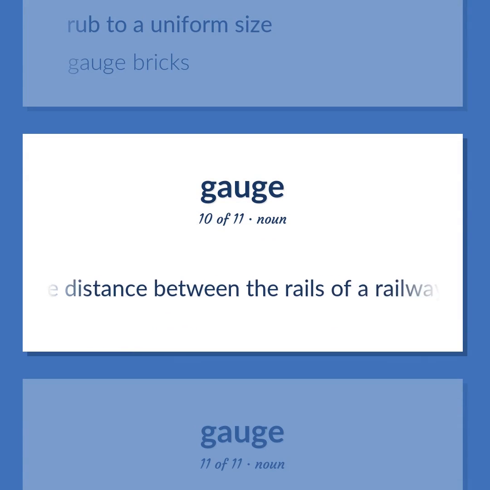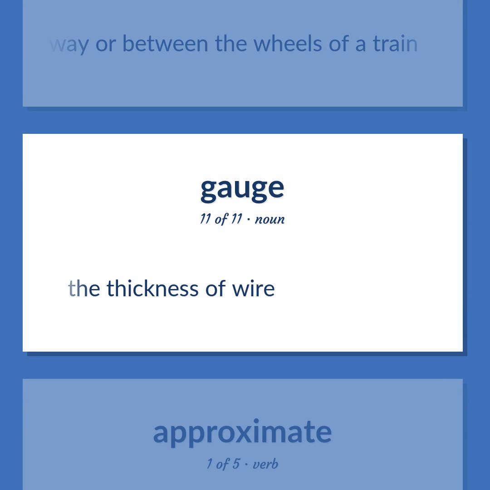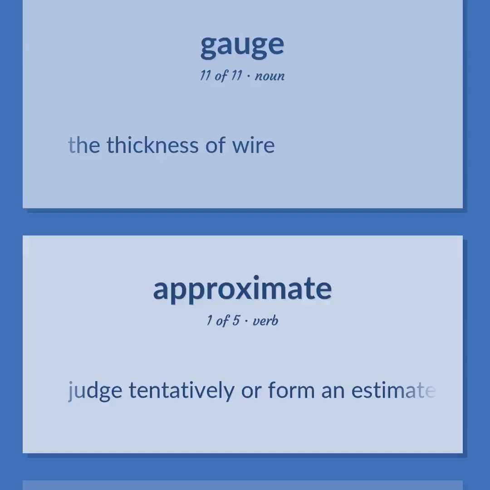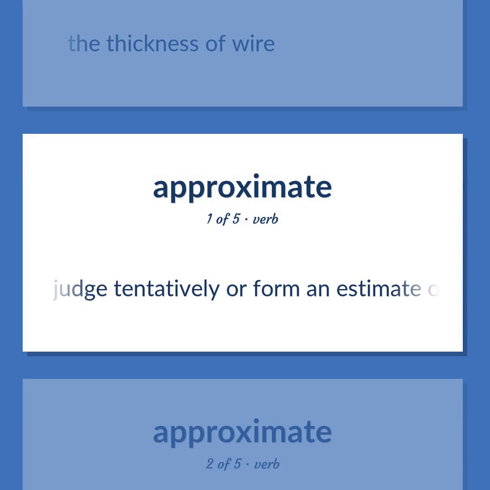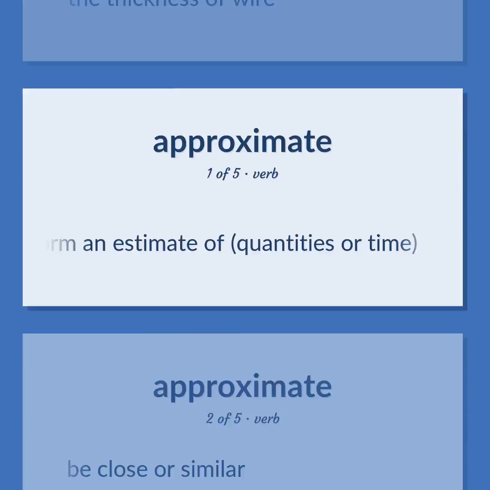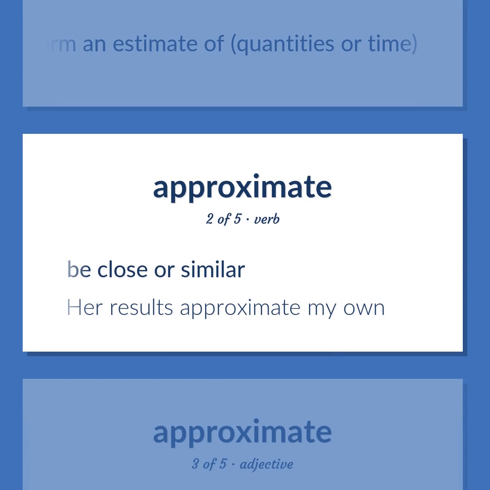The distance between the rails of a railway or between the wheels of a train. The thickness of wire. Judge tentatively or form an estimate of quantities or time. Be close or similar. Her results approximate my own.